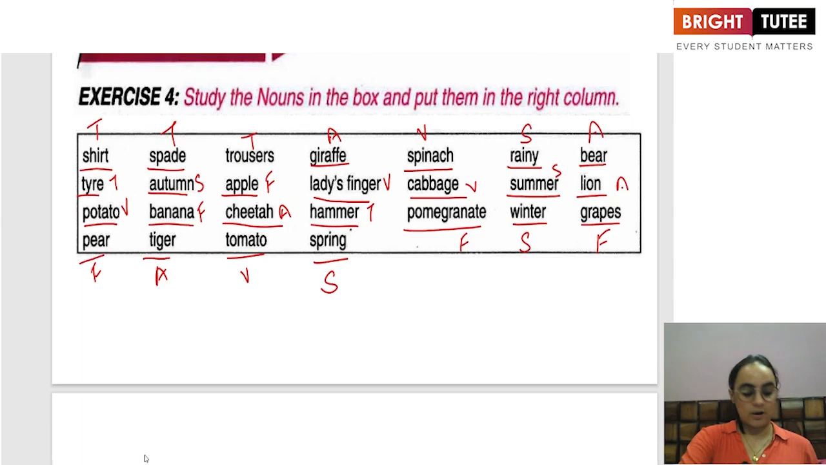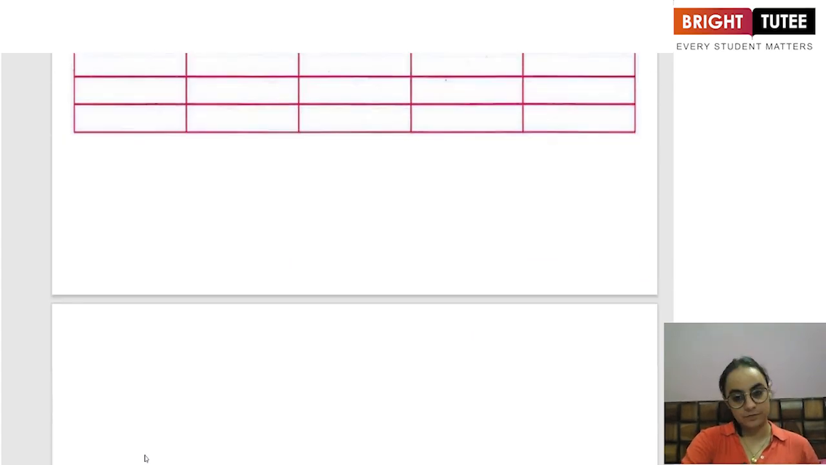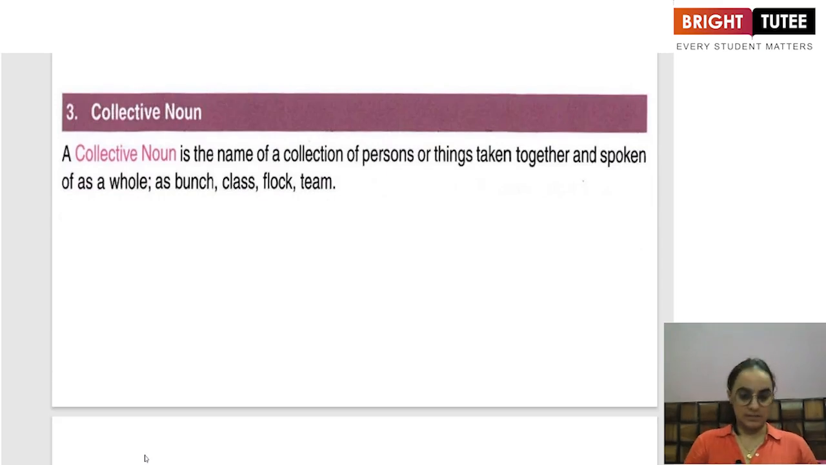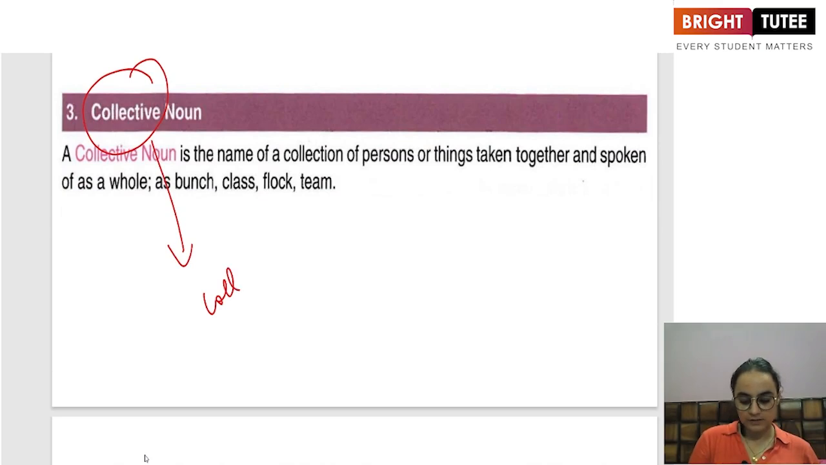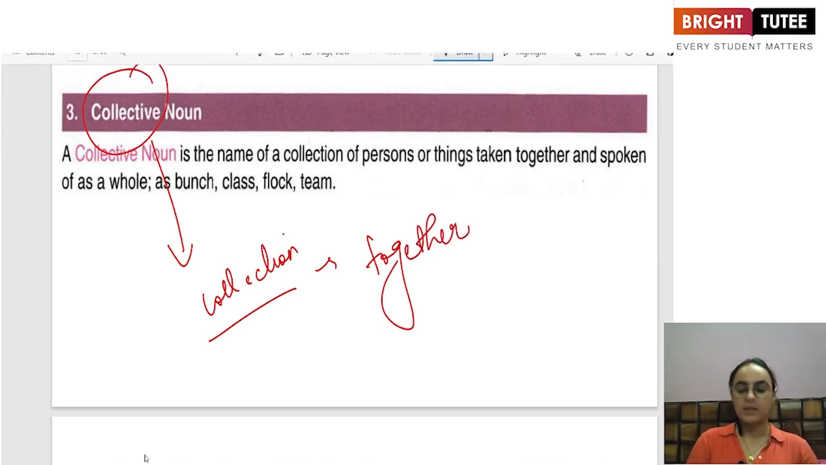Let us now talk about what we mean by a collective noun. As the name suggests, dear students, collective means a collection of something. Something which, when taken together, how do we call it or how do we represent that?